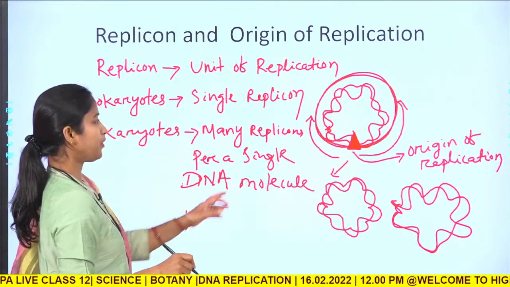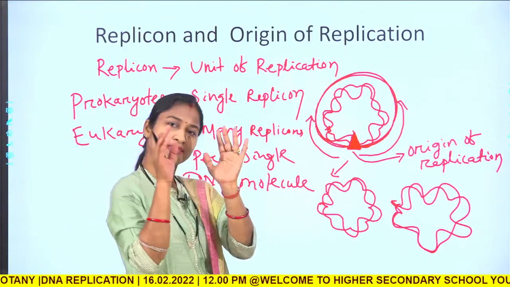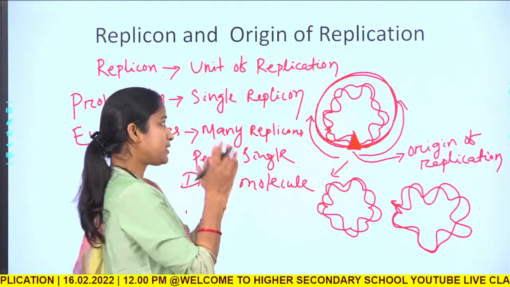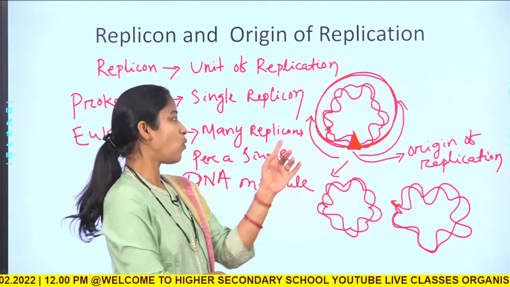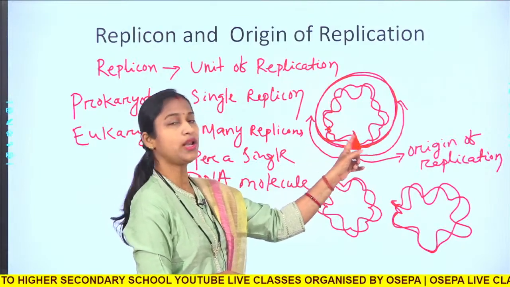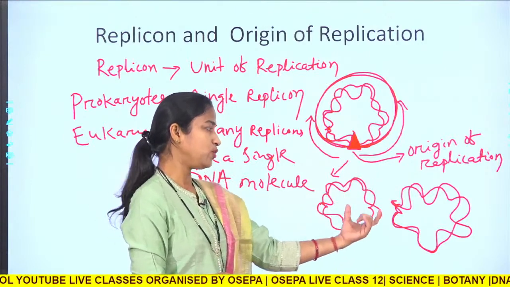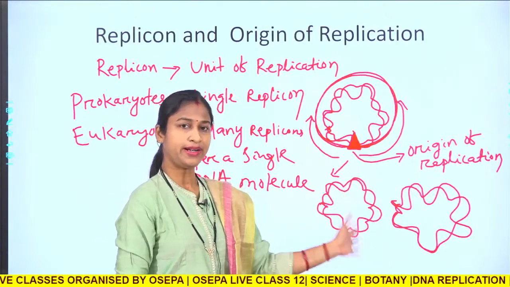Okay. Now, here you can see there is a single replicon, that means the total DNA is a single replicating unit. Once it is initiated, it will go on replicating the whole length of DNA into two such double stranded DNA.